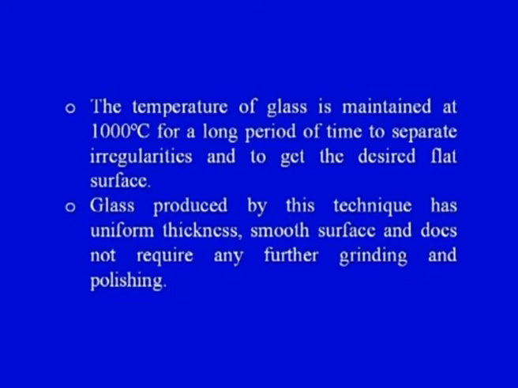Glass produced by this technique has uniform thickness. Now these are the advantages of this process. The flat glass made by this process has uniform thickness, a smooth surface, and does not require any further grinding and polishing. So the surface finish that we get is very good in this flat glass processing technique. The quality is good and the thickness is uniform, and therefore this process is widely used for the processing of flat glass.